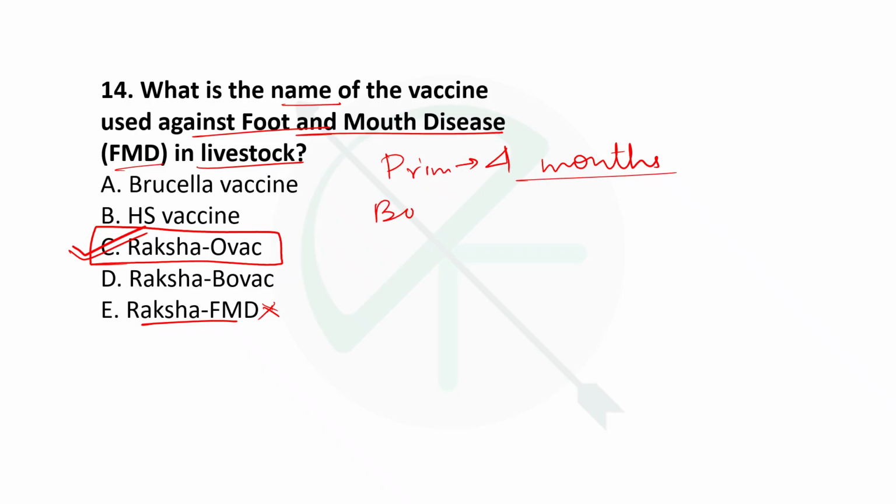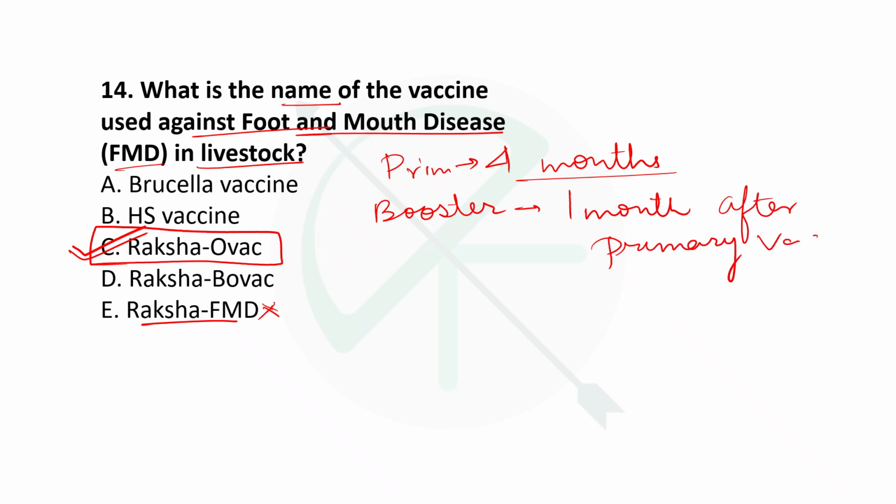Then the booster dose is provided 1 month after primary vaccination, and then it is continued every 6 months. So this one you should remember.